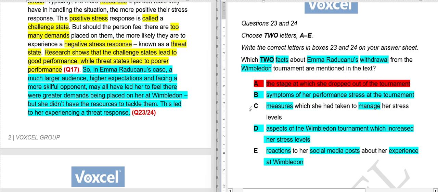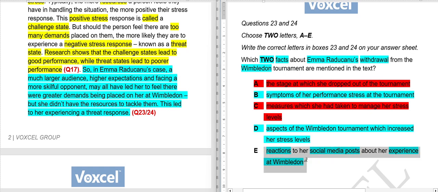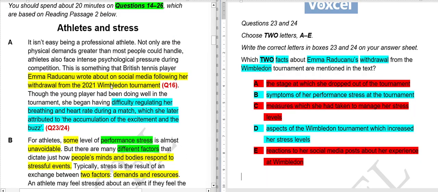So C, there is no mention of how she managed her stress. E cannot be our answer, but there was a mention of social media. Why can it not be our answer?